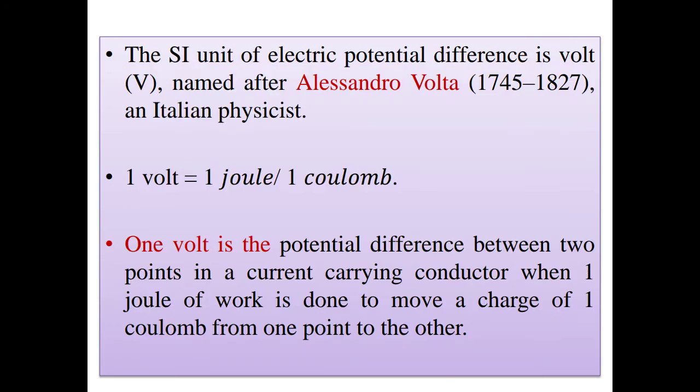So we can define the SI unit of potential difference: 1 volt of potential difference between 2 points in a current carrying conductor when 1 joule of work is done to move a charge of 1 coulomb from one point to the other. If you remember the definition, you will automatically learn the formula, and if you know the formula and the SI units of each and every term, then you can define the SI unit of potential difference yourself. No need to cram or memorize it.